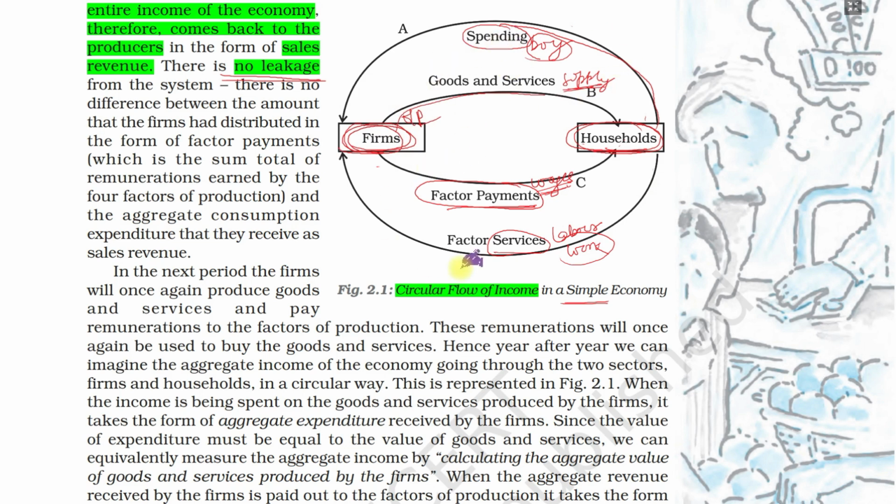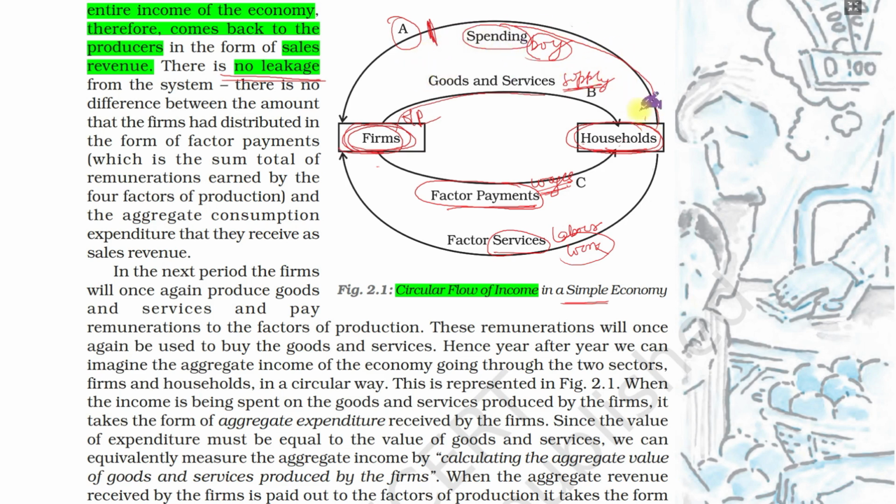So these are the two circles, one is this and the other is this. In this circle we can measure the output. If we measure the output at point A, we call it the expenditure method. Expenditure method means how much total expenditure is done in the economy.